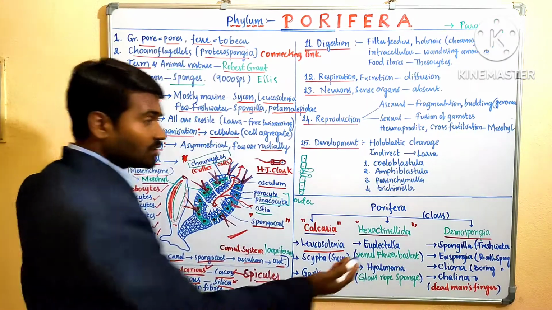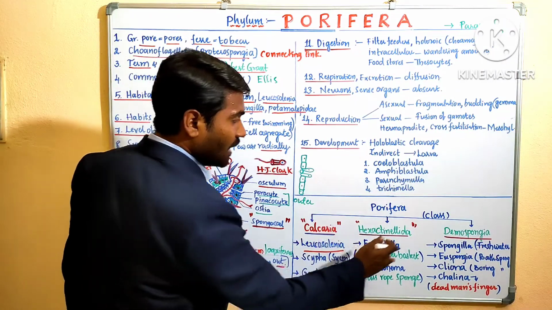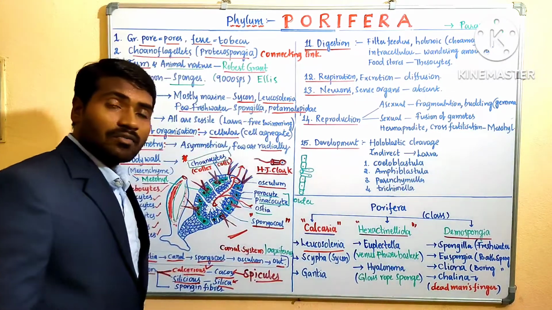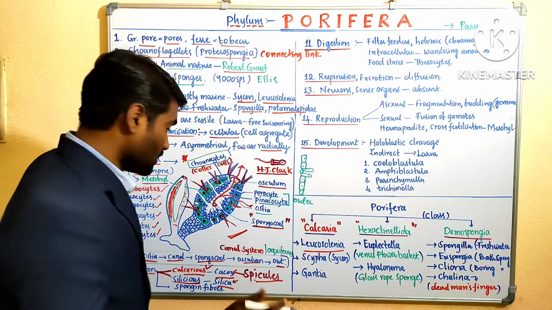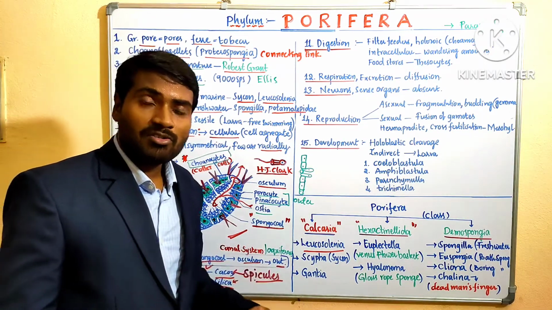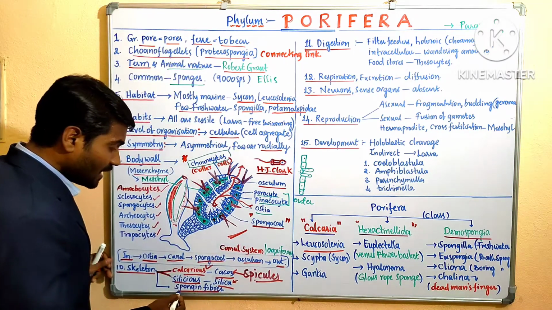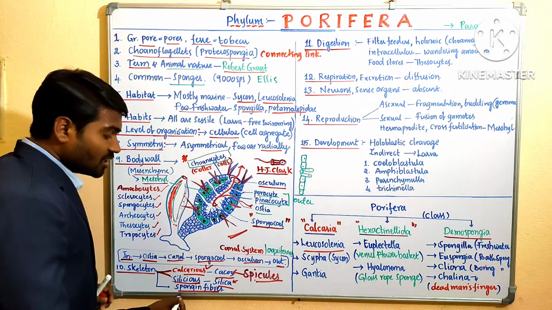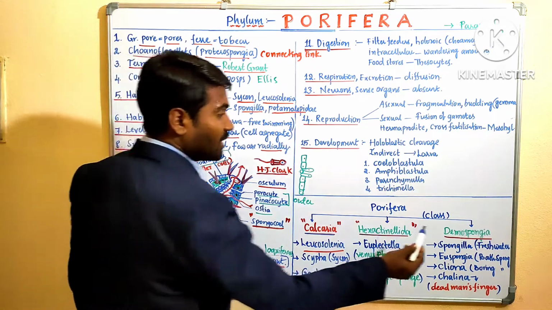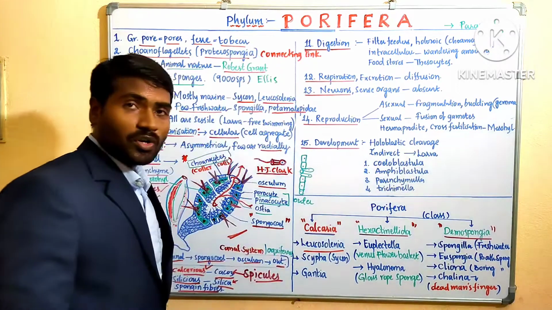The skeleton may also be in the form of spongin fibers. Spongin fibers also act like a skeleton, and they are specially present in Demospongiae. It is found in the Demospongiae.